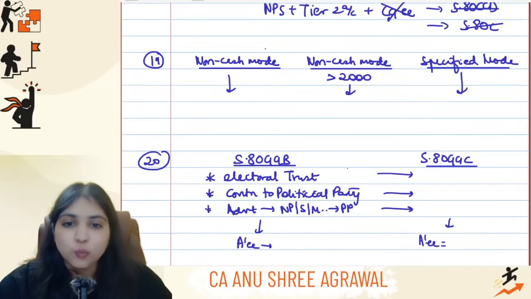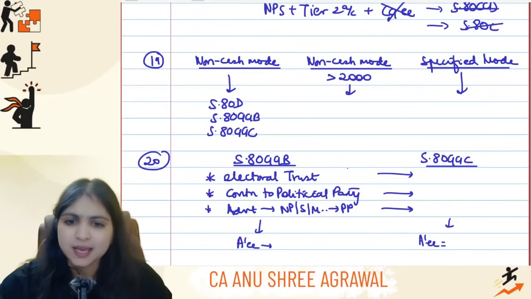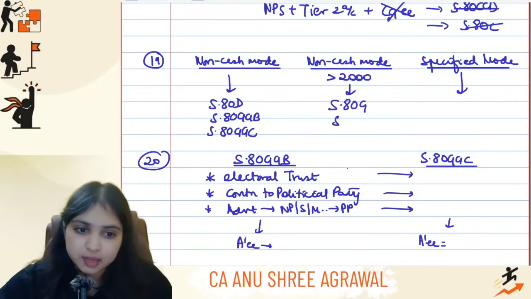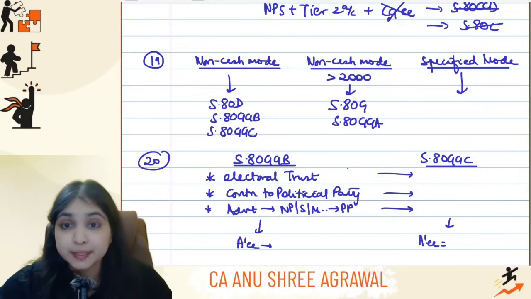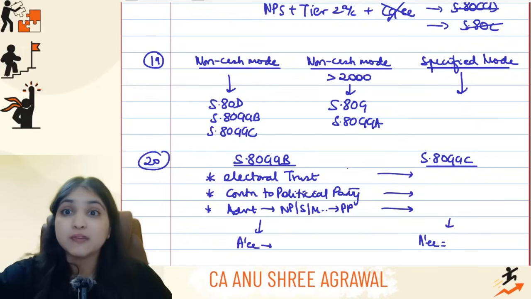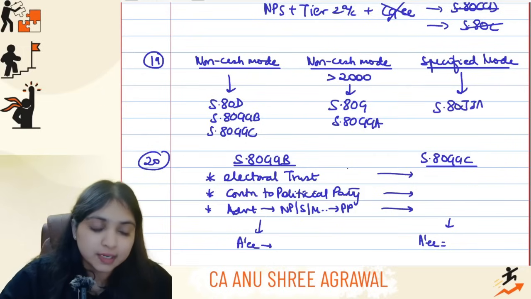In your chapter 6A, where do we say that the payment has to be made in non-cash mode only? Section 80D, section 80GGB and section 80GGC. In these 3 sections, payment has to be made in non-cash mode only. In 2 sections we say if it is more than 2,000, then only non-cash mode: section 80G and section 80GGA. Remember 80GGA? The assessee is not having PGBP, and is making a contribution to an outsider for scientific research, or a payment to the National Fund for Rural Development or National Urban Poverty Eradication Fund. Then specified mode, only one section we have, 80JJAA.